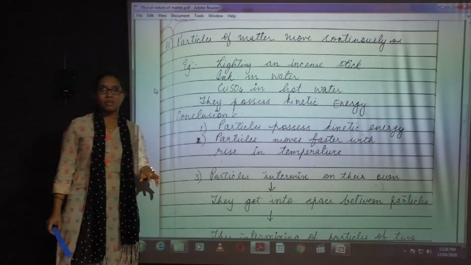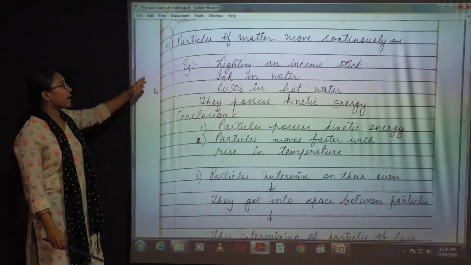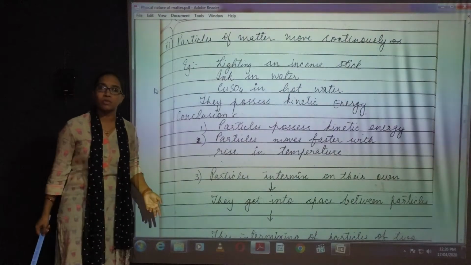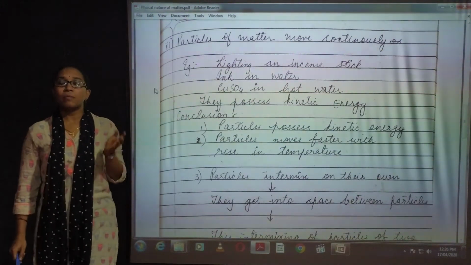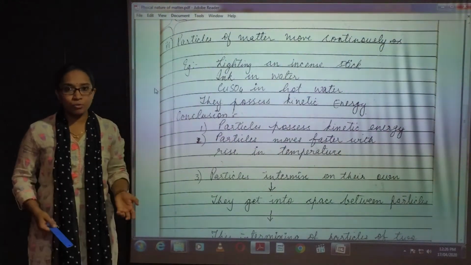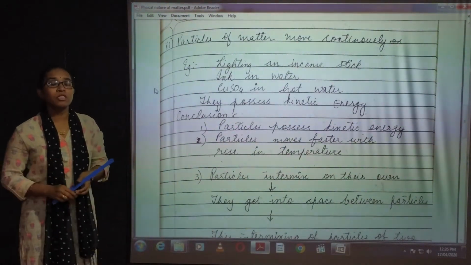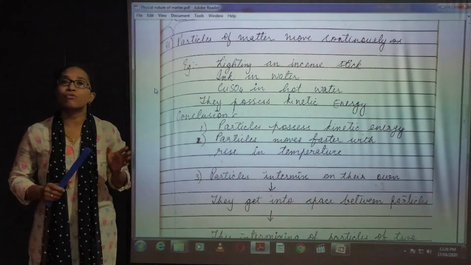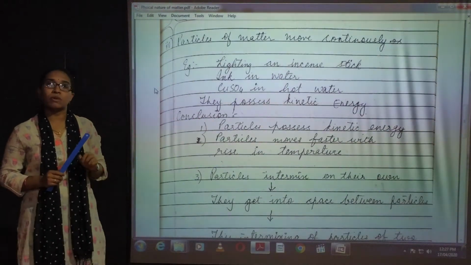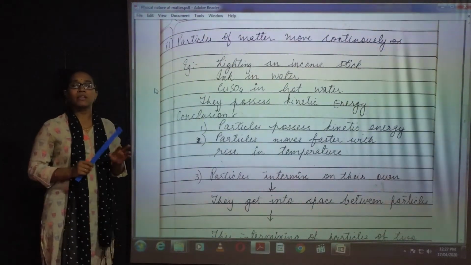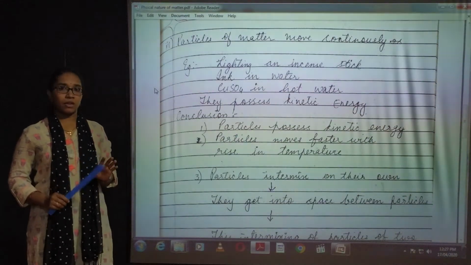The third characteristic of matter is that particles of matter move continuously. It means it possesses some kind of energy to move. Whatever is moving requires some kind of energy to move. So these molecules have a form of energy. That form of energy is known as kinetic energy. Anything that is moving possesses kinetic energy.